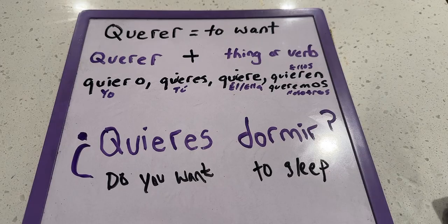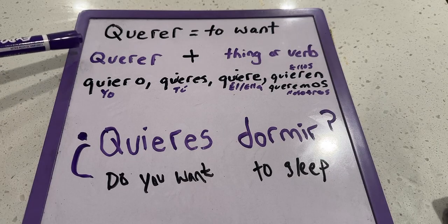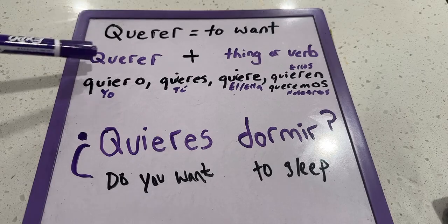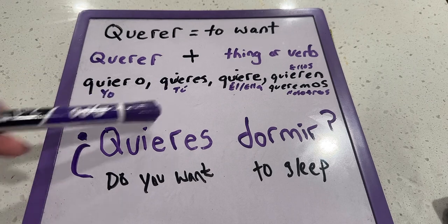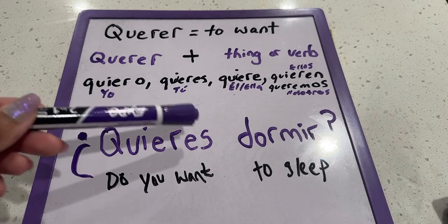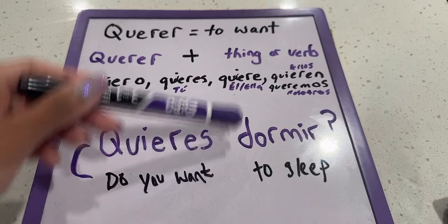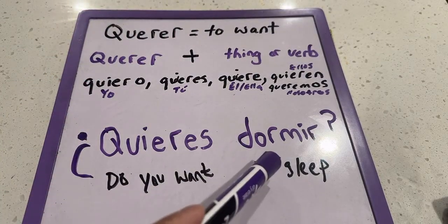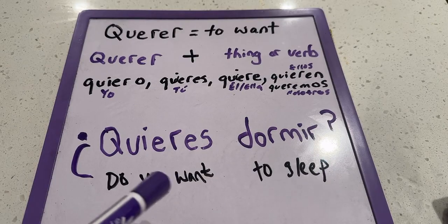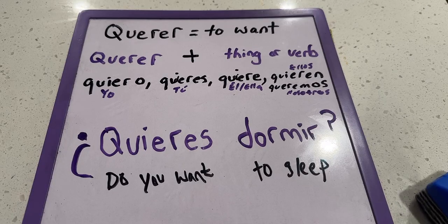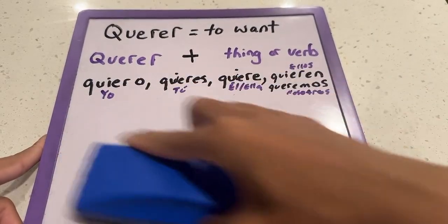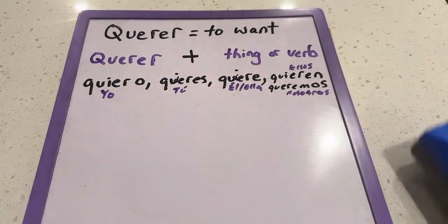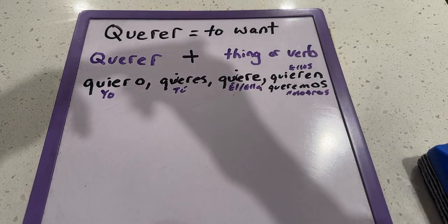So did we set this up correctly? Let's see. Let's look back at our formula. Querer plus a thing or a verb. So my whole point was to ask a question in the tú format. So that means I would have had to have quieres. Okay, we got quieres. Now, what about here? Is this a thing or is it a verb? Looks like it's a verb because it's an infinitive. So dormir is to sleep. Do you want to sleep? And that's how you can ask a question. All right. Now, let's see. Let's do a different one. So that one was using a verb. This time we'll use a thing.